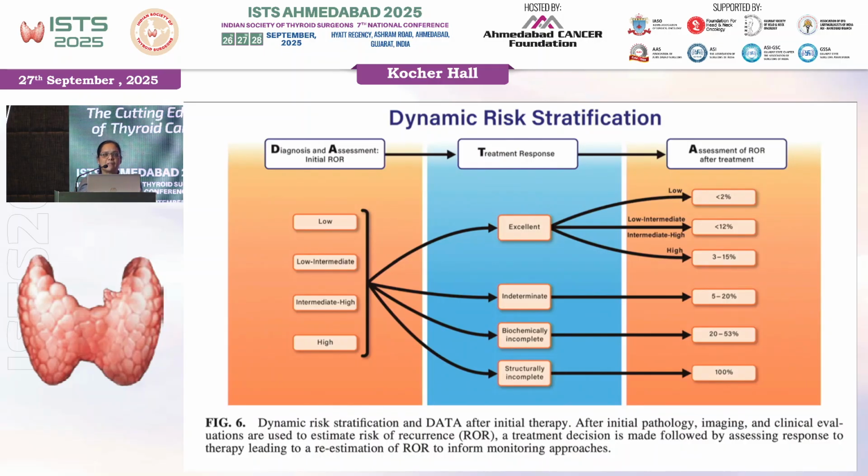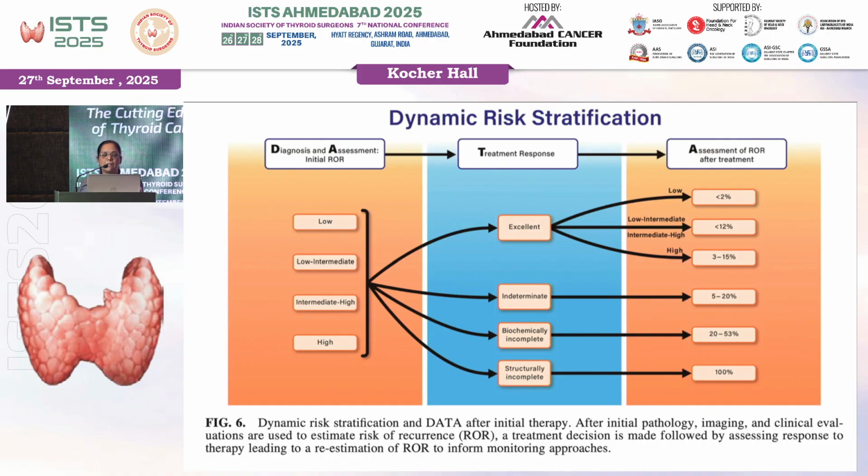So this is the main slide of the whole presentation, the recent 2025 dynamic risk stratification. Like we said in the first slide, the structural risk of recurrence has now been divided, after the surgery or the histopathology report, into 4 groups: low, low intermediate, intermediate high, and high.